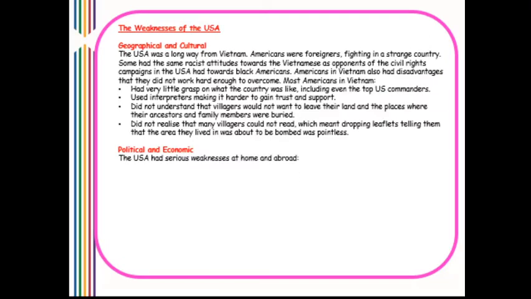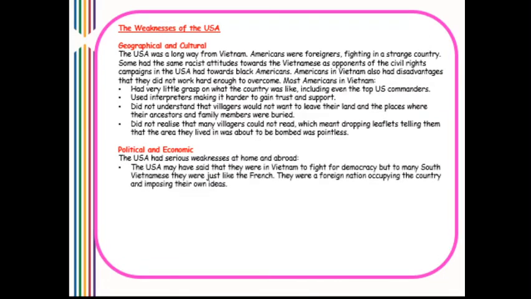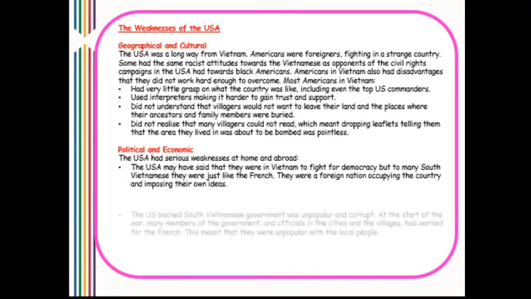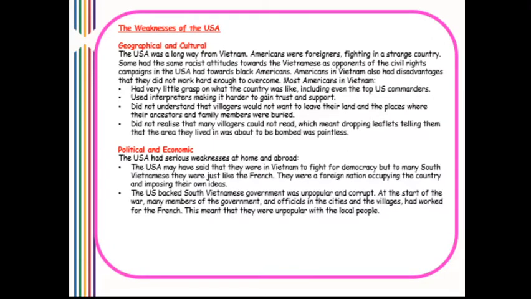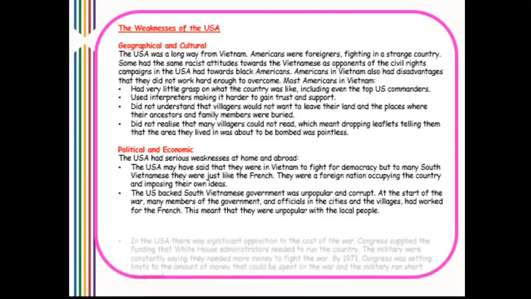Political and economic weaknesses. The US had serious weaknesses at home and abroad. The USA may have said that they were in Vietnam to fight for democracy, but to many South Vietnamese, they were just like the French. They were a foreign nation occupying the country and imposing their own views. The US backed South Vietnamese government was unpopular and corrupt. At the start of the war, many members of the government and officials in the cities and the villages had worked for the French. This meant that they were unpopular with the local people.